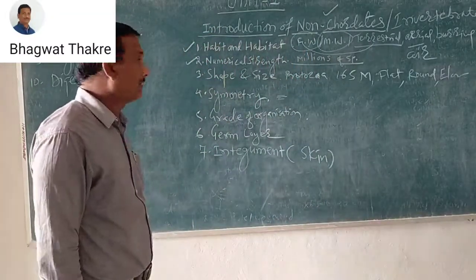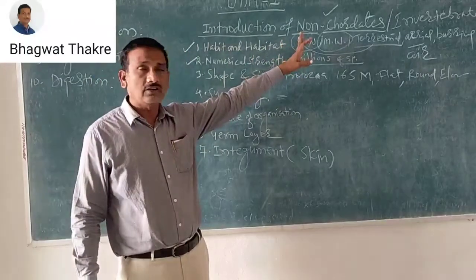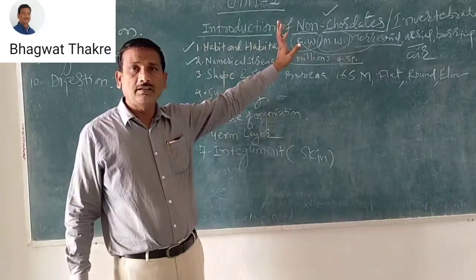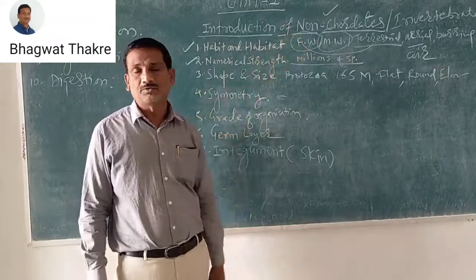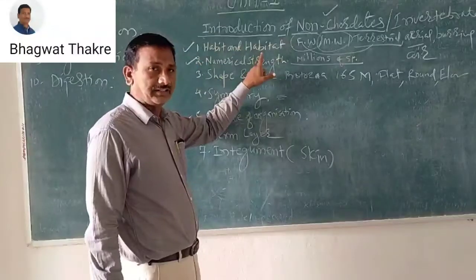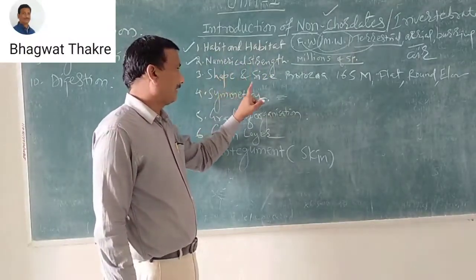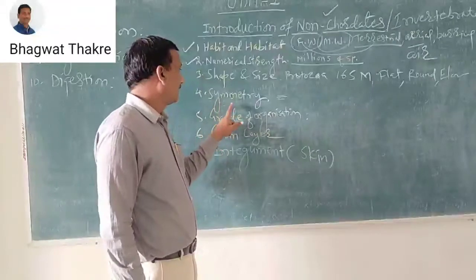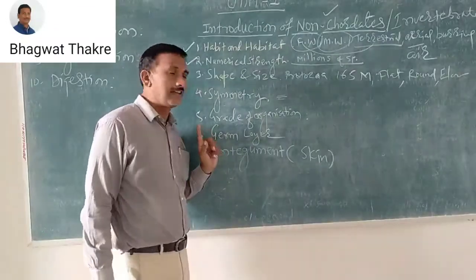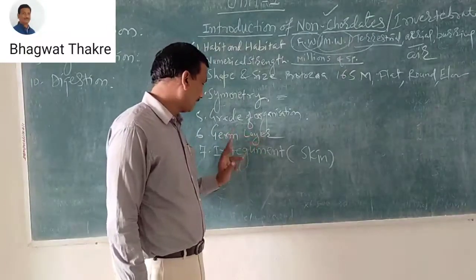I have given information under the heading of invertebrates or non-chordates. Absence of the vertebral column is known as non-chordates. Habit and habitat, numerical strength, shape and size, symmetry, symmetrical and asymmetrical characteristics, grade of organization, and germ layers.